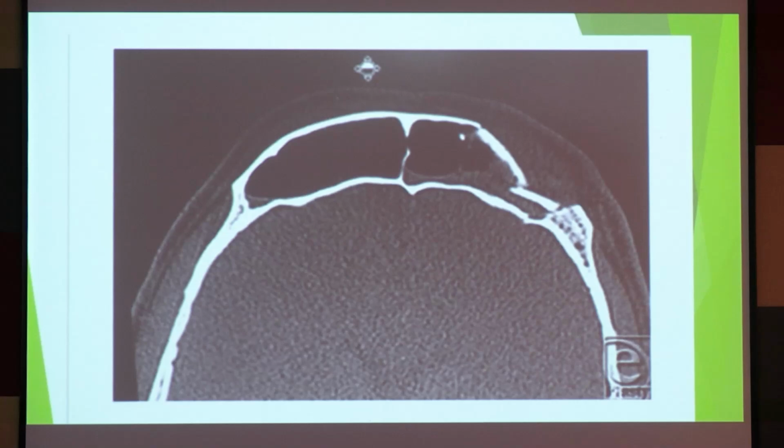What will you do in this case? How will you manage this case? It's traumatic. Conservative management first, right? With medications, with bed rest, with all these things we will observe. Then even if after all these things it's not healed, we will go for surgery.